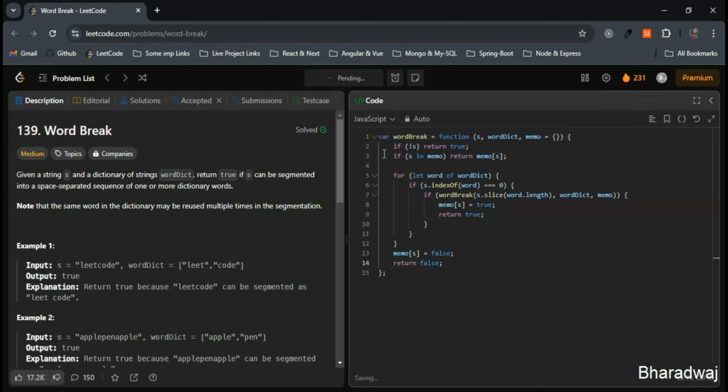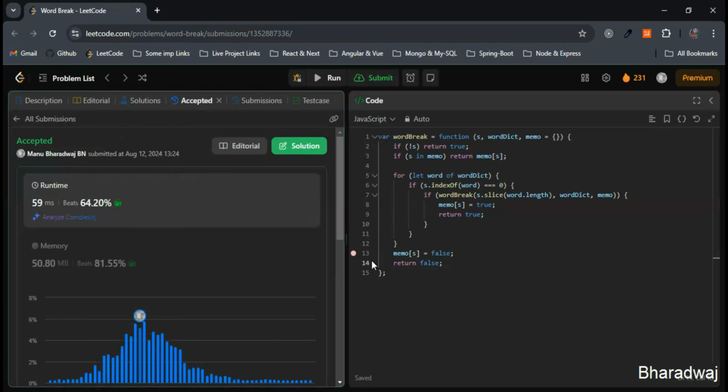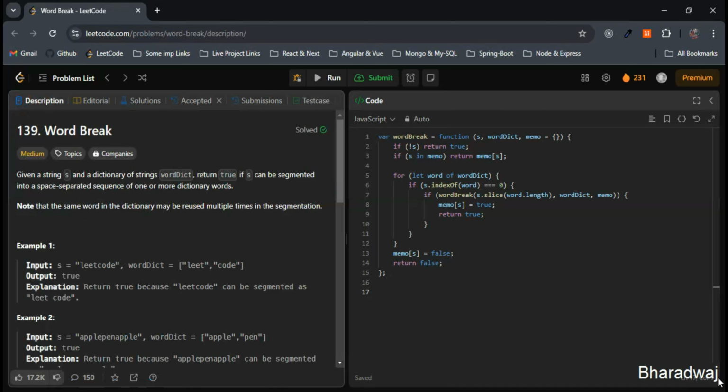Let me format the code, hit the submit, right? So this works absolutely fine. And then let's take example one and see. So let's consider this example. S is leetcode and the word dict is leet and code, they have given.